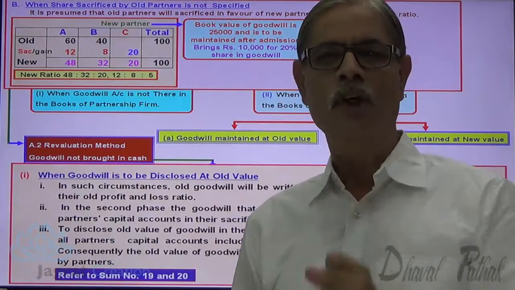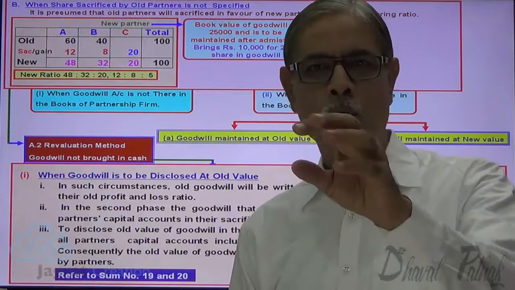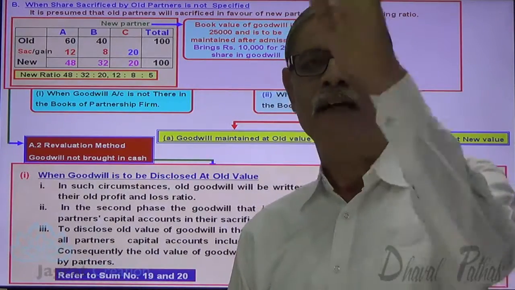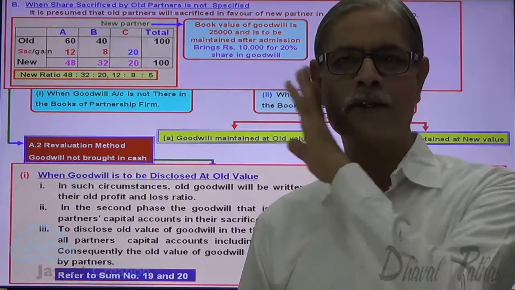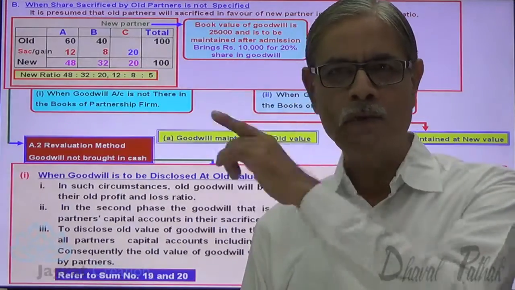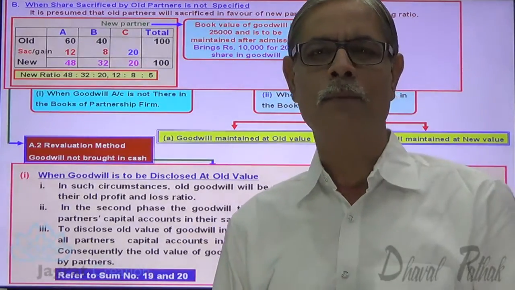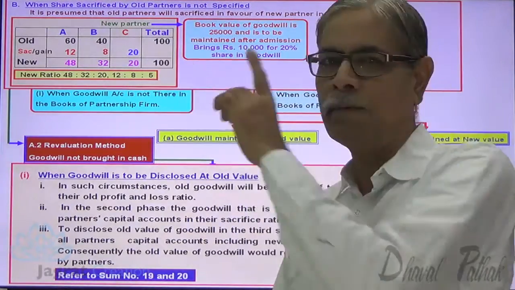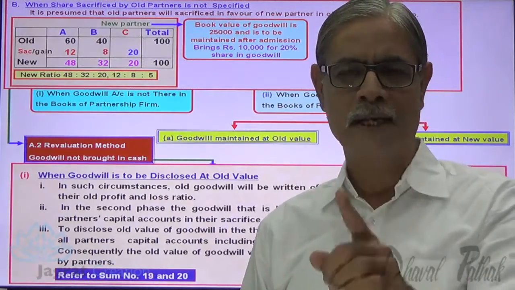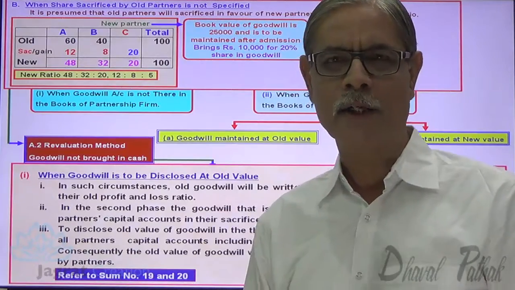So this 25,000 goodwill, who is the owner of that goodwill? A and B are the owners of that goodwill. That goodwill asset appears in the balance sheet. The partners want to take away that asset before admission of a new partner. Or the other way of saying, the goodwill 25,000 is written off in the old profit sharing ratio. So the share of A in this goodwill is 15,000, and the share of B is 10,000, when you write it off.